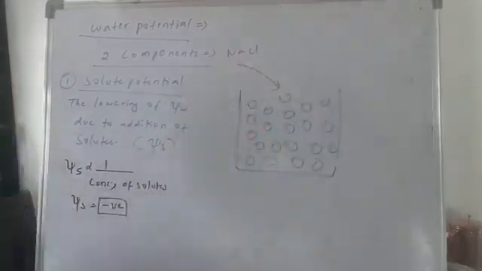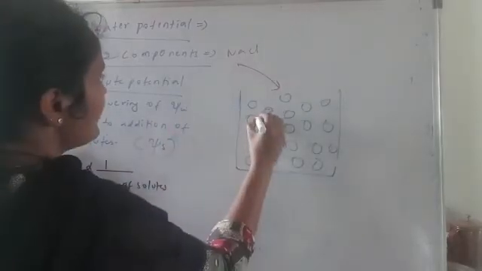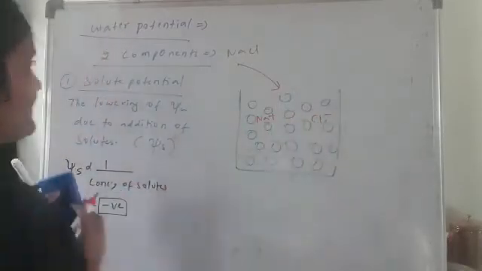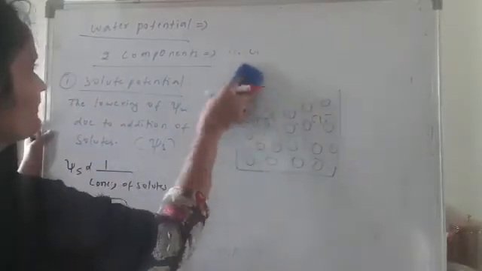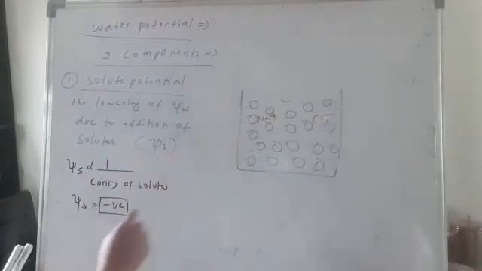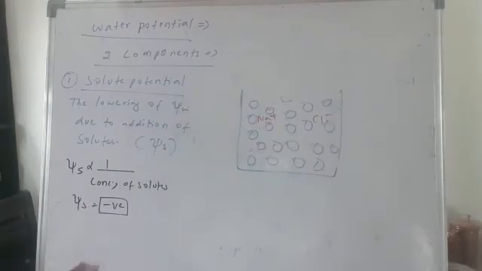So when I add sodium chloride, sodium chloride has dissociated into Na plus and Cl minus. Now this is the situation. Right now, around this sodium, the water molecules will be bonding.